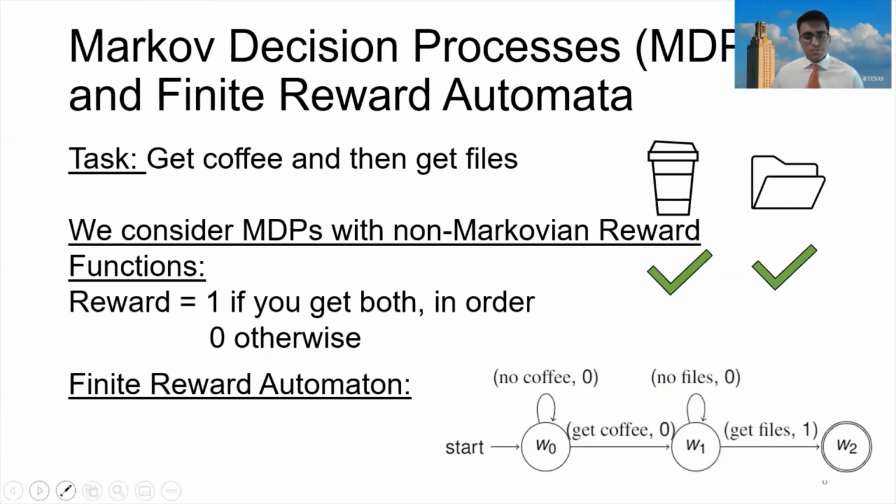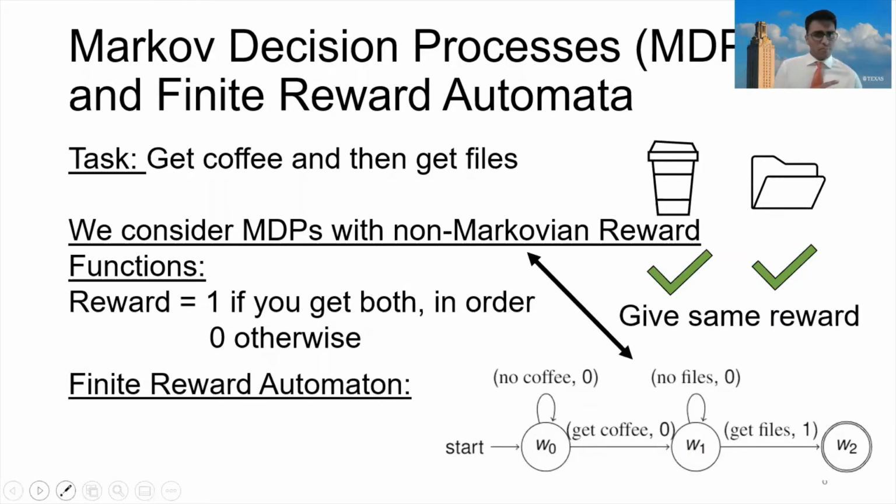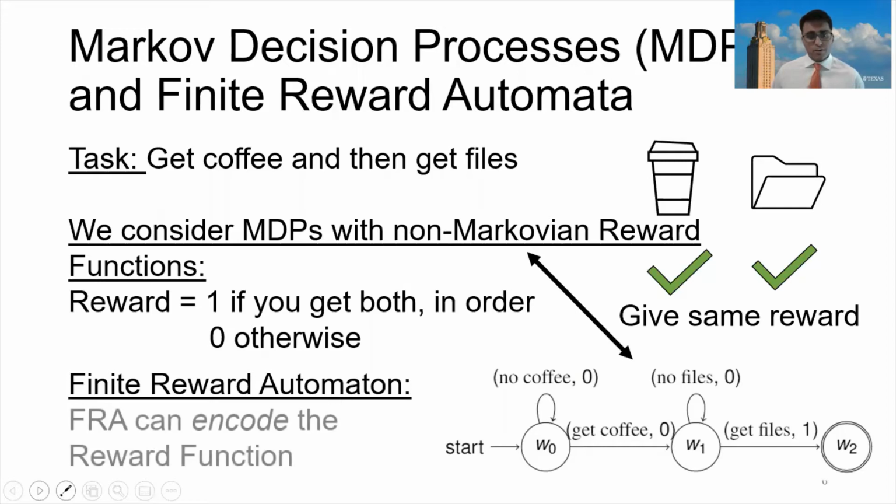Now, what you will notice about both this reward automaton and the non-Markovian reward function is that they will give the same reward for the same actions. If you get coffee and then files, both of them will give you a reward of 1. And if you get files but not coffee, or get files and then coffee, both of them will give you a reward of 0. This scenario shows that an FRA can encode a non-Markovian reward function. This is important for reinforcement learning.